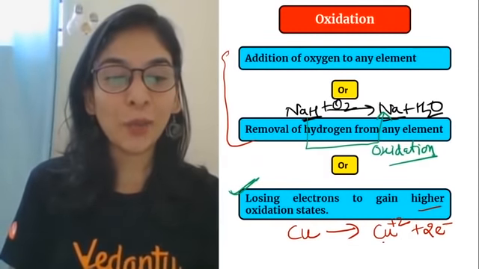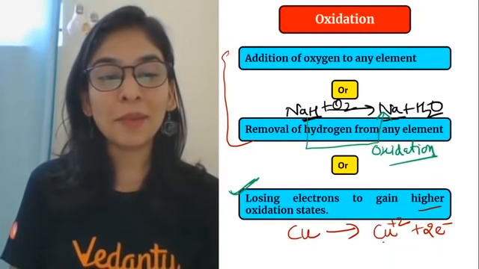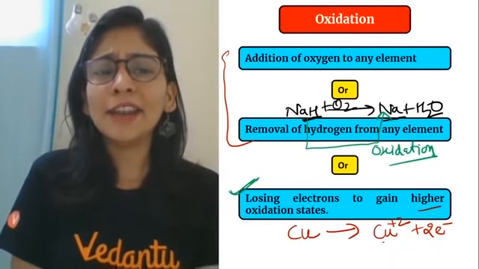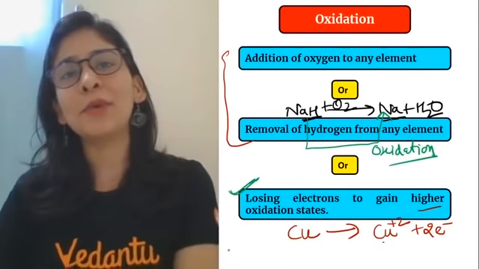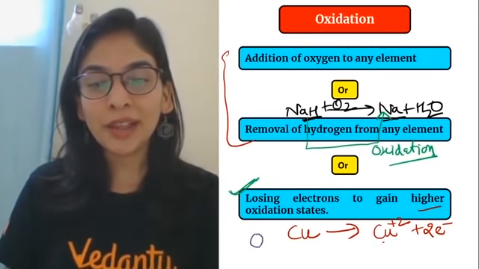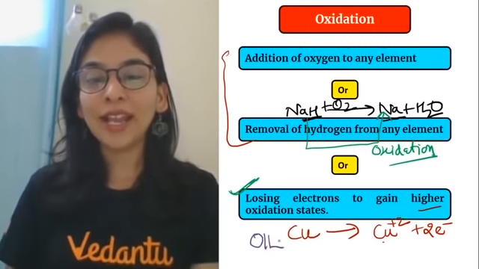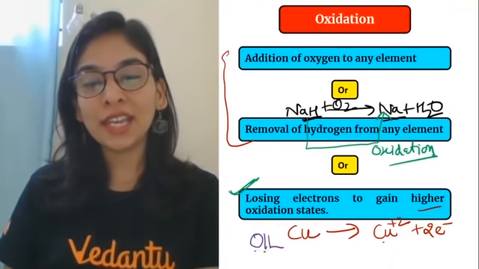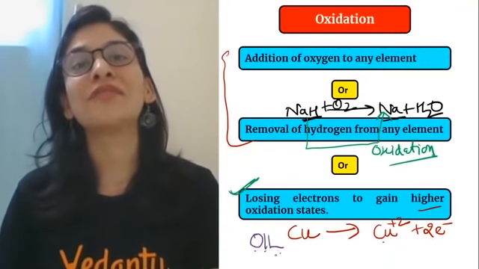Ma'am is telling you a way to remember it. You can remember it with an analogy, with the help of some words. You can remember it like OIL. OIL means oxidation is loss of electron.